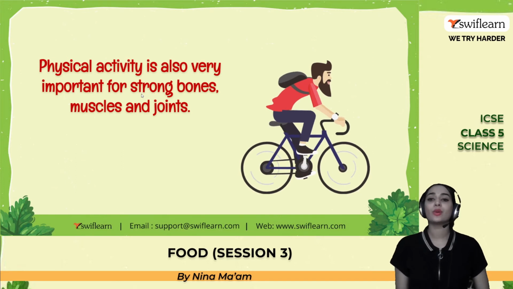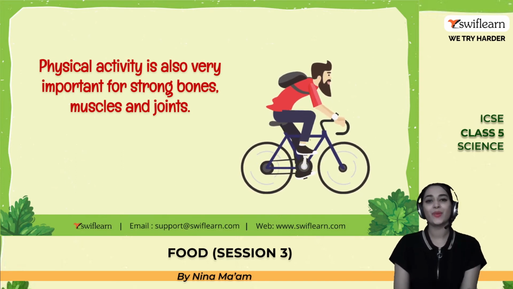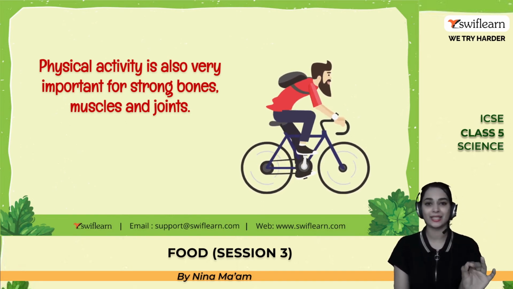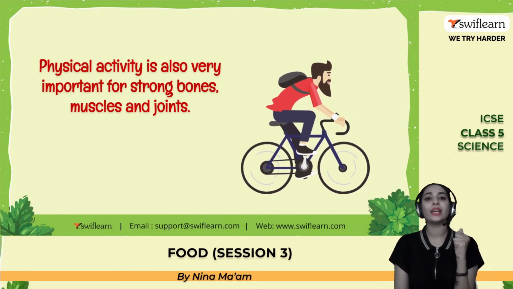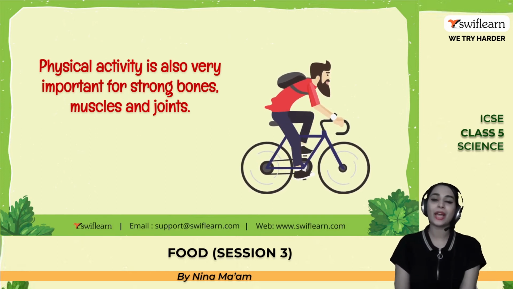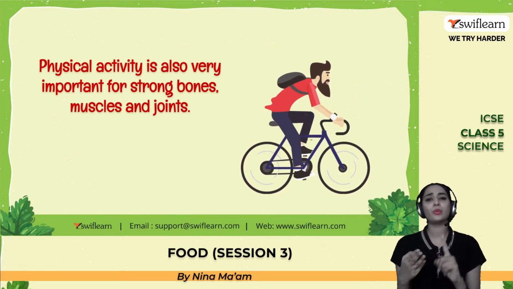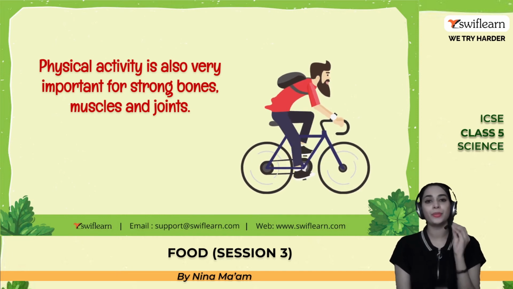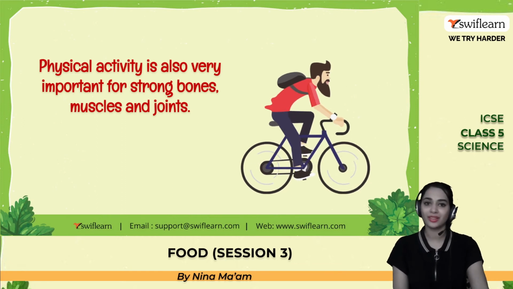Physical activity is also very important for strong bones, muscles and joints. So in all these sessions, we are hearing about physical exercise. Physical exercises are mandatory for healthy living. So please practice such activities. You can do skip rope or you can do jumping, walking, anything. It's up to you. Just choose a proper exercise and it will definitely help you in the long run.